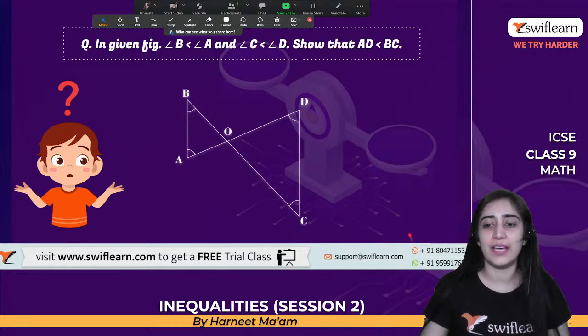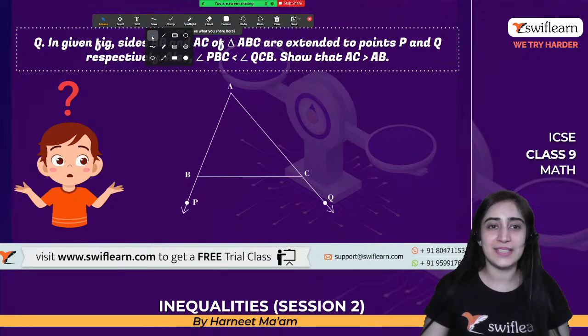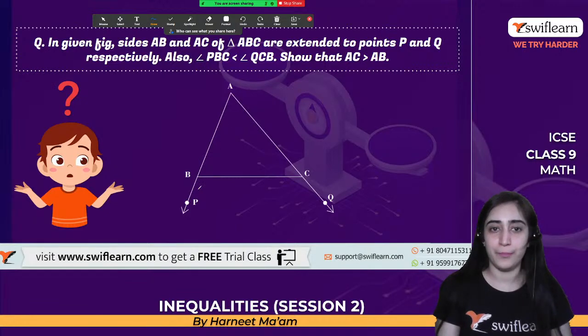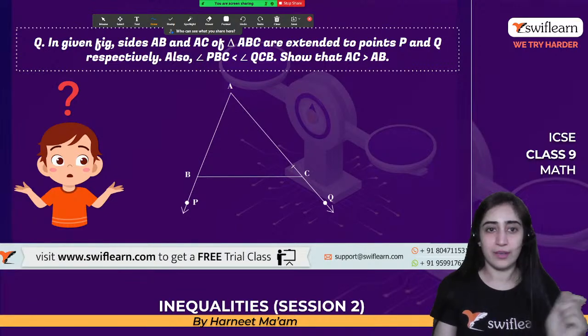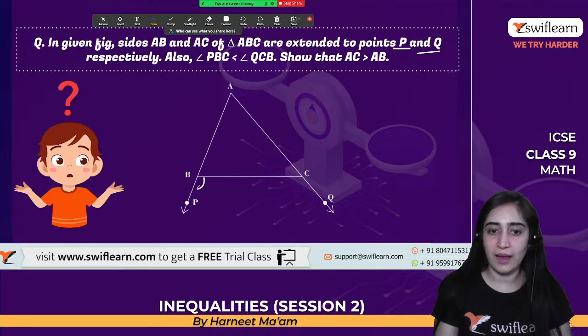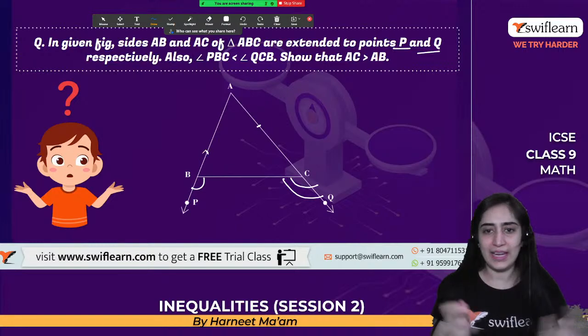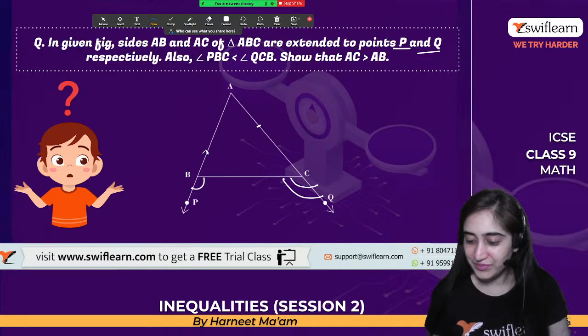Let's see who all can do this question with me. So this is also a really interesting one. It says that in a given figure, AB and AC, two sides of a triangle ABC, are extended to the points P and Q respectively. Now it says that angle PBC is less than angle QCB, that means this is a bigger one. What do I have to show? We have to show that AC is greater than AB. Any idea how can we prove it?